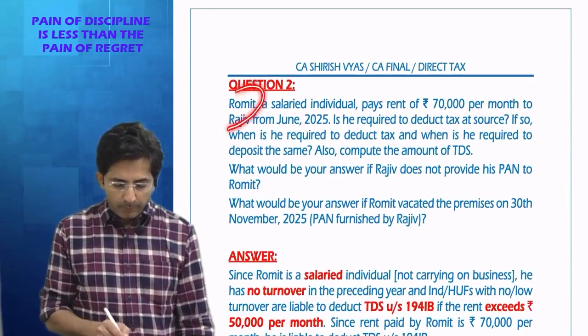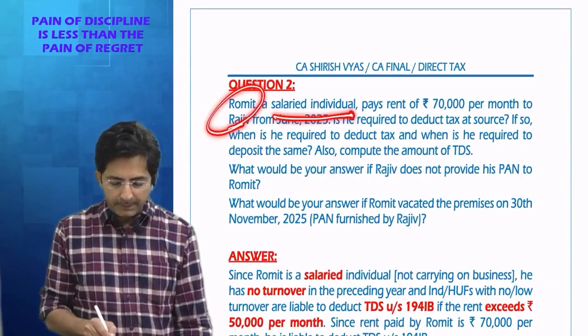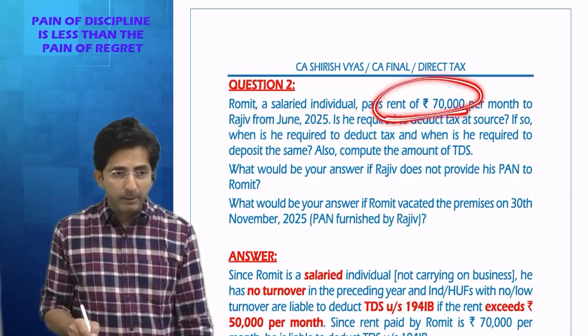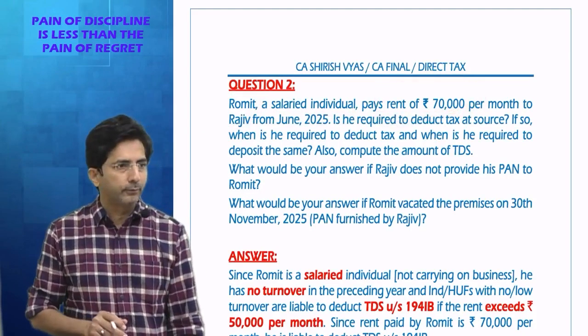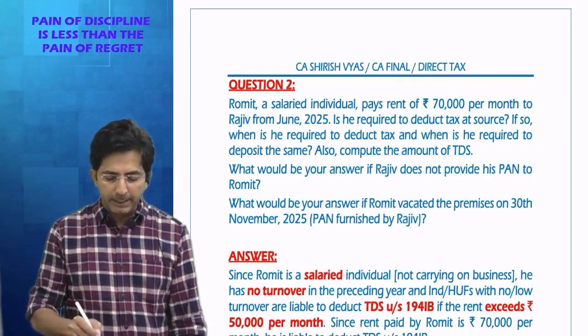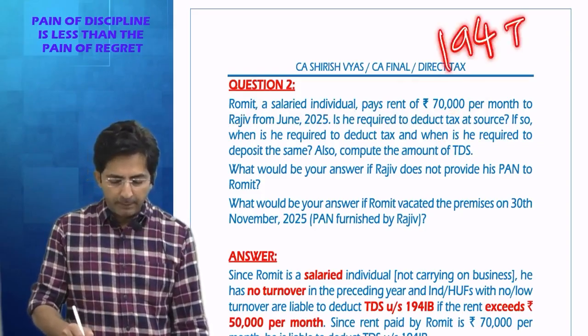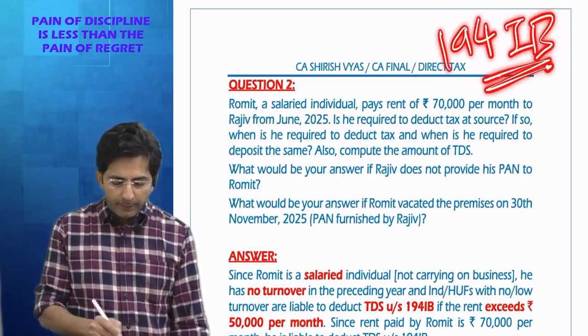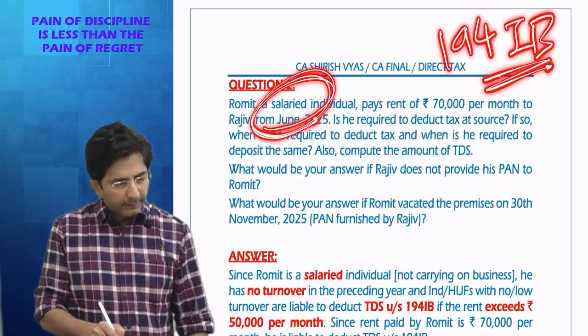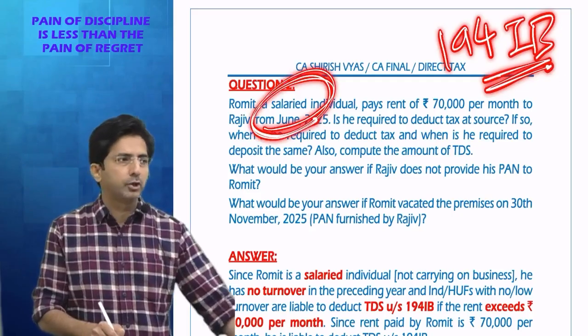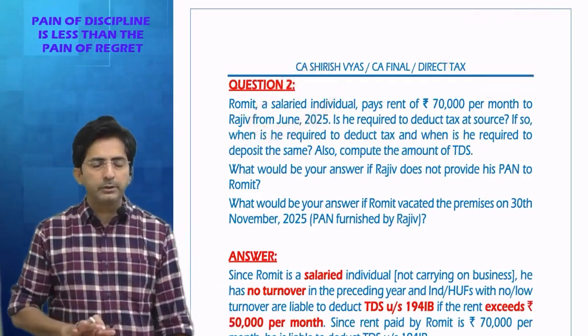In this question, Romit, a salaried individual, pays rent. See, whenever rent is paid by a small individual or HUF, immediately which section should strike you? 194IB. And the moment you see a salaried person, immediately it should come to your mind: small individual HUF. What do you mean by small individual HUF?